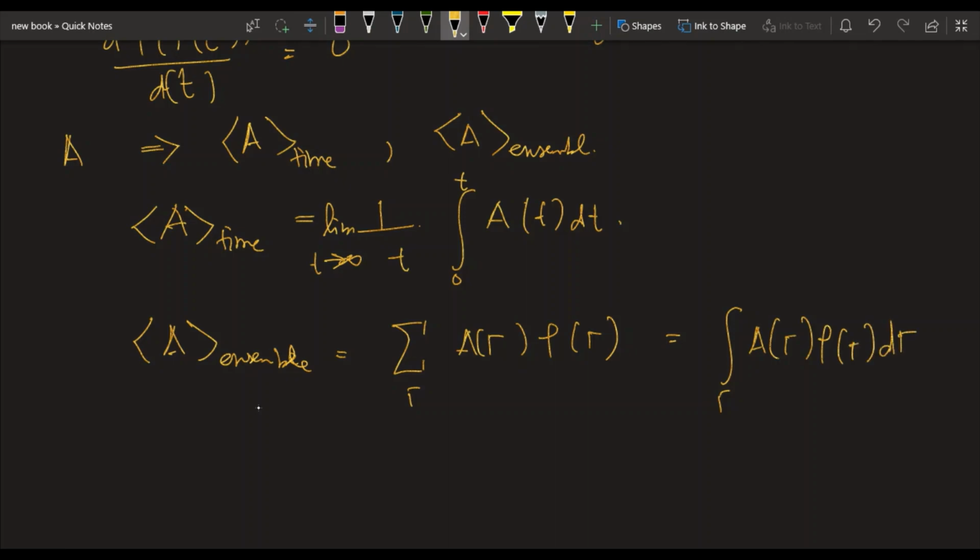Okay, so for an ergodic system, both these averages should be equal. If you take the ensemble average or the time average, both should be equal. This is a proper definition of an ergodic system.